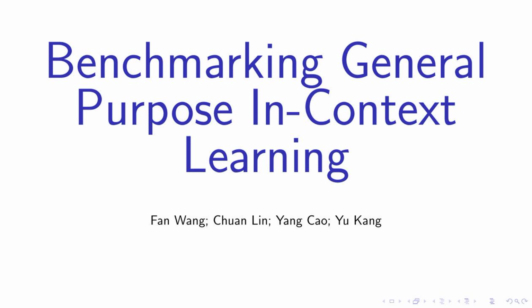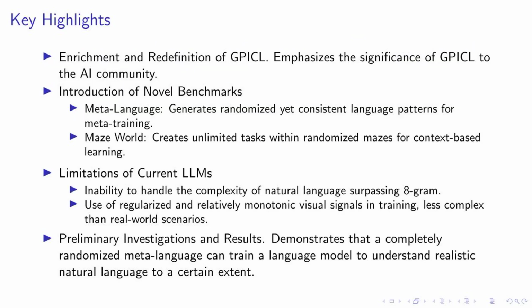Let's get started. Our research has taken strides in redefining and enriching the concept of general-purpose in-context learning, or GPICL, highlighting its importance to the AI community. We've introduced two innovative benchmarks, MetaLanguage and MazeWorld, both capable of generating unlimited synthetic data. The MetaLanguage benchmark creates a randomized yet consistent language pattern.